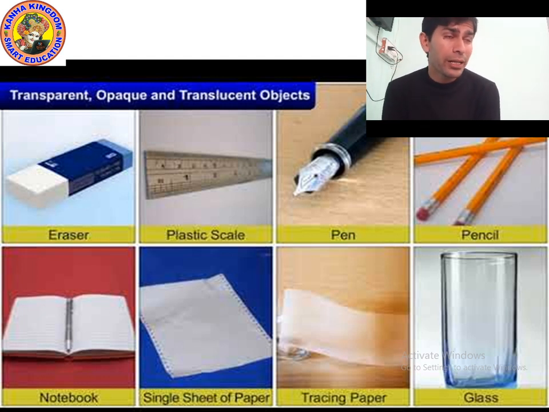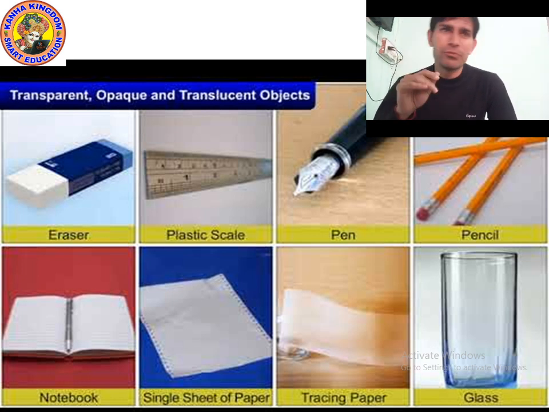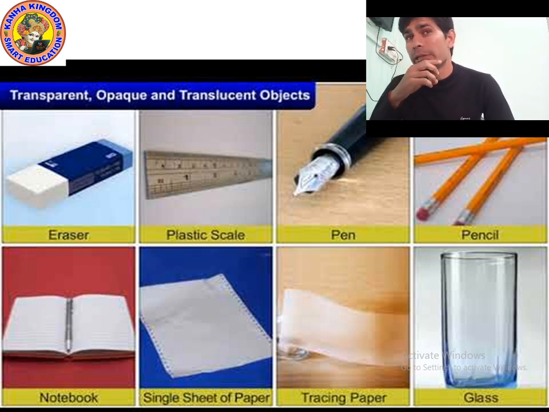And we know what translucent objects are. Objects through which light can pass, but not completely. An object which allows partial passage to light is called a translucent object, or you can say an object through which we can see but not clearly, meaning the vision would be faint or blurred. So we can say that the plastic scale is a translucent object.